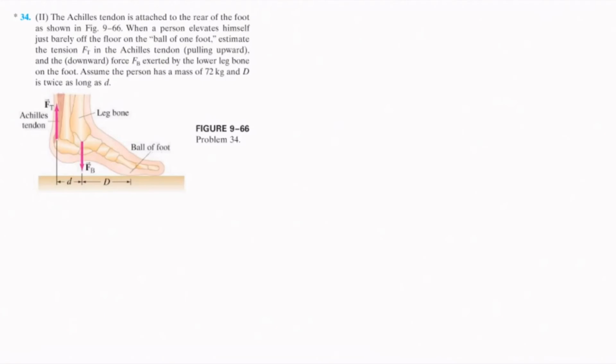So we've already identified all the forces. The next thing we need to do is to identify where the axis of rotation is. We are already familiar with this kind of system. This is actually a second-class lever where both the force and the weight are on the same side of the fulcrum. Here, the weight is nearer to the fulcrum. So if we sum all the torques with respect to the axis of rotation, so here is the axis of rotation,